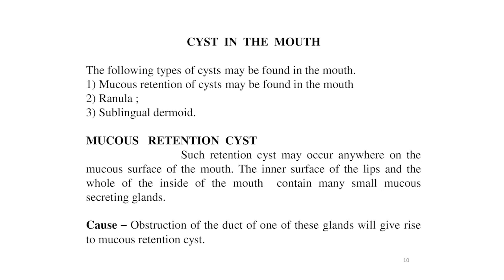Such retention cysts may occur anywhere on the mucous surface of the mouth. The inner surface of the lip and the whole of the inside of the mouth contain many small mucous secreting glands. Obstruction of the duct of one of these glands gives rise to the mucous retention cyst.